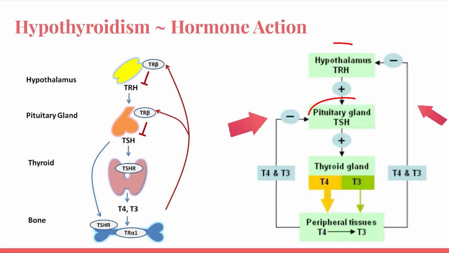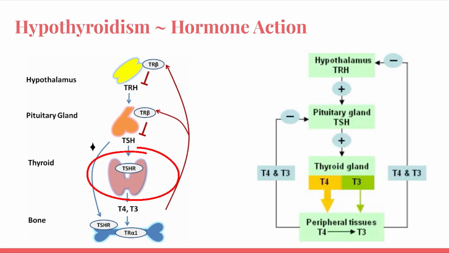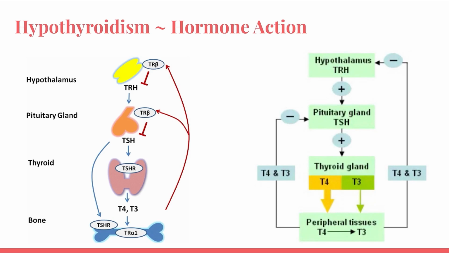and the hypothalamus. So the axis starts with the hypothalamus releasing thyroid releasing hormone, TRH, which stimulates the pituitary gland to release thyroid stimulating hormone, TSH, which ultimately acts on the thyroid gland and releases T3 and T4, which act on the end organ and the peripheral tissues. Once T3 and T4 go up, they have a negative feedback to both the pituitary gland, that is TSH, and to the hypothalamus, that is TRH. So it is very important to understand this axis because a defect in any of the pathway can be the cause